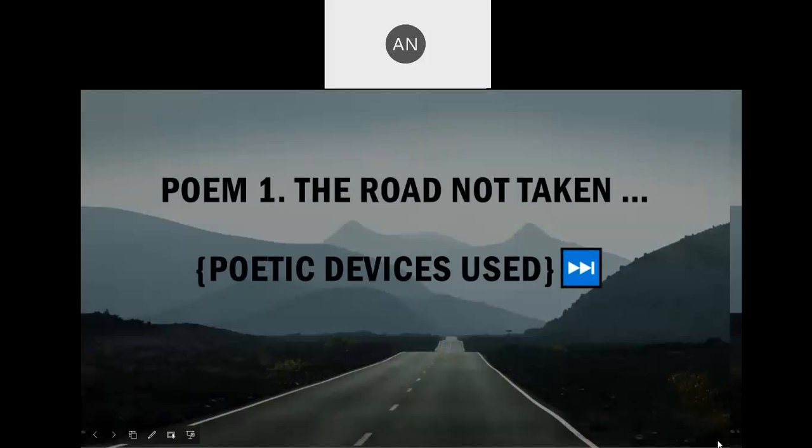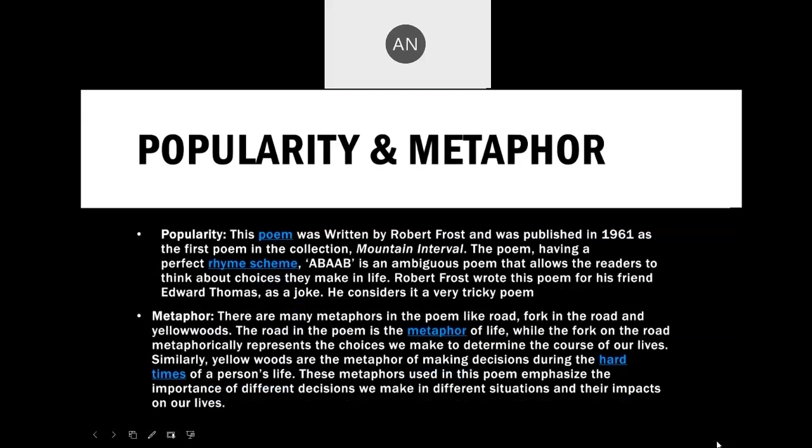The Road Not Taken. Basically, the road in the poem is a metaphor. When we make a direct comparison of anything, that is called a metaphor. It means the road is not used by Robert Frost as a road. He means choices. So for choices, he has used the word road. So it is a metaphor.